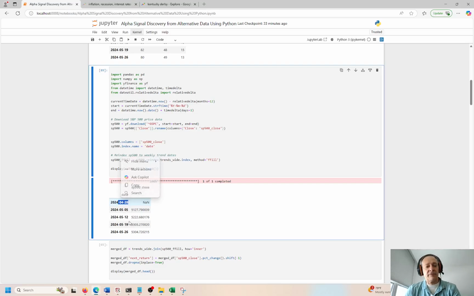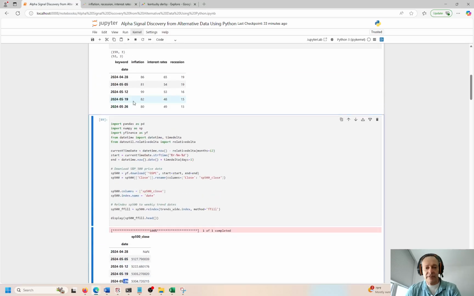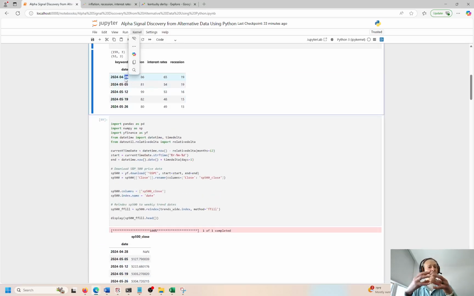So 4/28, 5/5, 5/12, 5/19, 5/26, and that's exactly what we see over here, because we're going to merge these 2 data frames together, but we have to merge on the dates, and if the dates are all scattered all over the place, we can't do the merge.